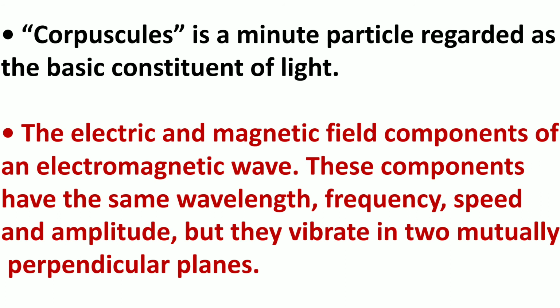Corpuscular. This is the term. In earlier days, Newton supposed that light was made of particles, corpuscles. A corpuscle is a minute particle regarded as the basic constituent of light. So this minute particle is called corpusculus, which is regarded as the basic constituent of the light.